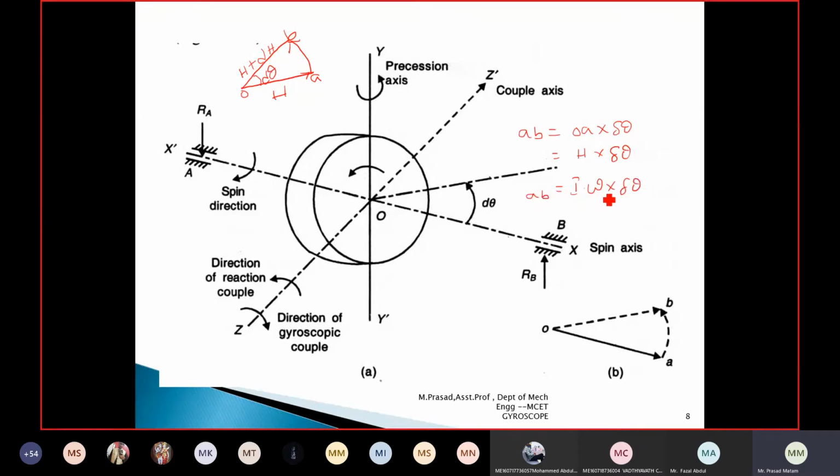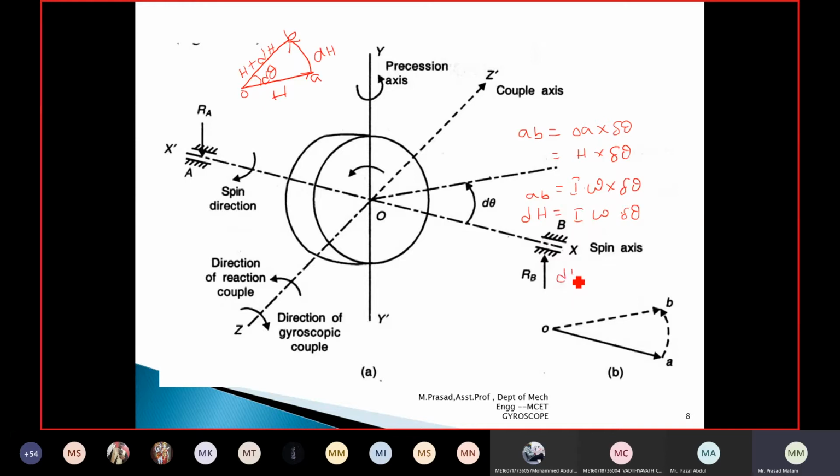Now AB is equal to I omega delta theta, where I omega is the angular momentum represented with the letter h. AB is nothing but dh, the change in angular momentum, by an angle d theta. So dh is equal to I omega delta theta. Now what are we going to do? Differentiate this with respect to time.